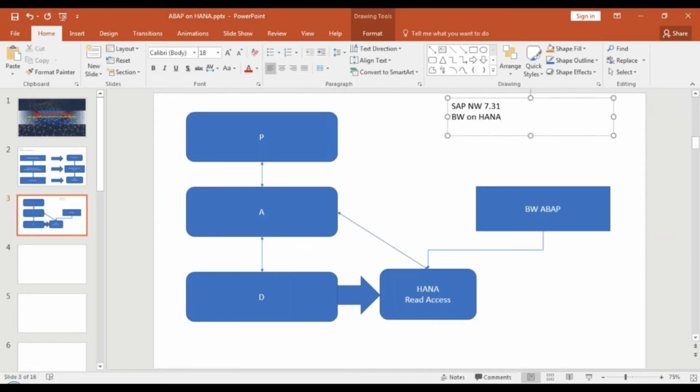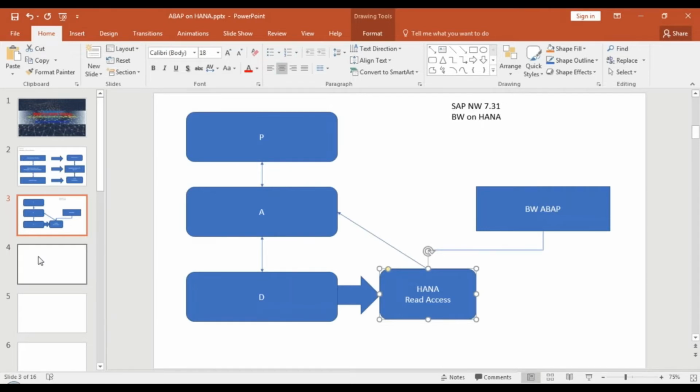So this was possible with NetWeaver 7.31 onwards, that your ABAP system, which is a BW ABAP system, can run natively on SAP HANA as a primary database. In the old scenario, it was running as a secondary database. You were replicating the same data to HANA and seeing the power of it. But then with 7.31, with BW on HANA, it was possible to run your BW ABAP system natively on the HANA database as a primary database. That became BW on HANA.